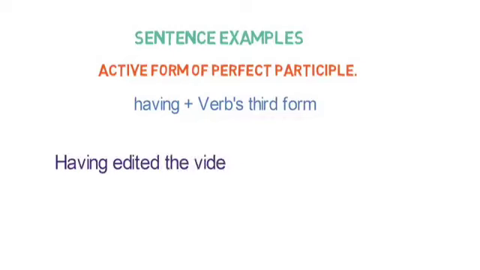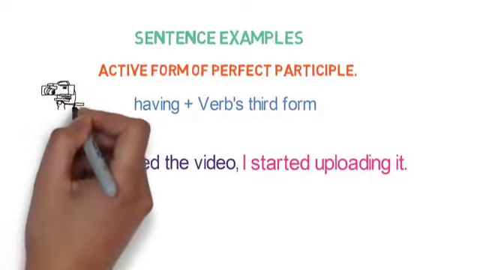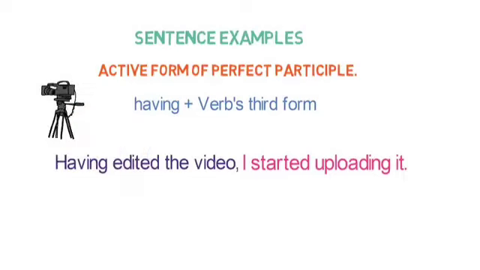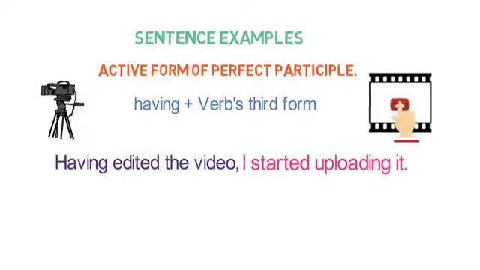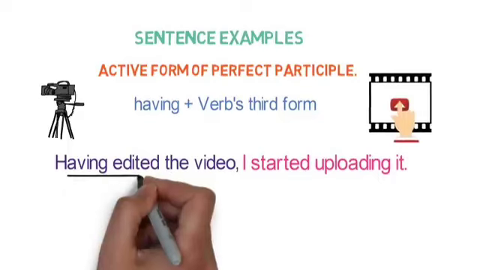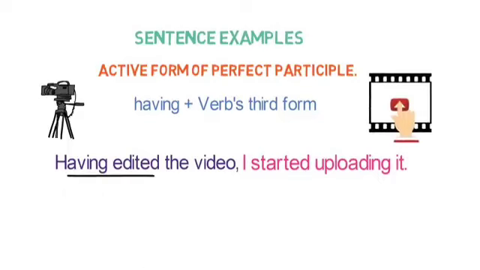Having edited the video, I started uploading it. Here, the first action of editing the video is completed and the second action is started of uploading. So, having edited is perfect participle here. Let's look into one more example of active form.